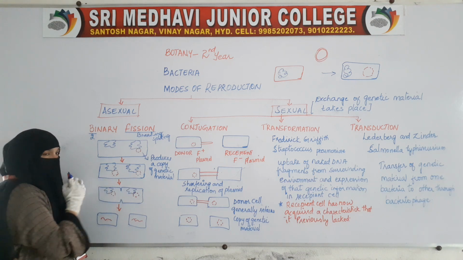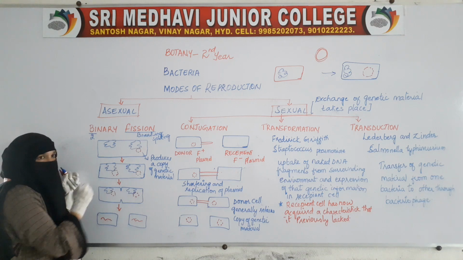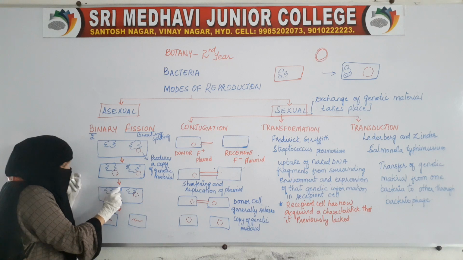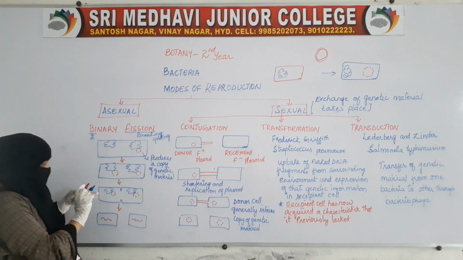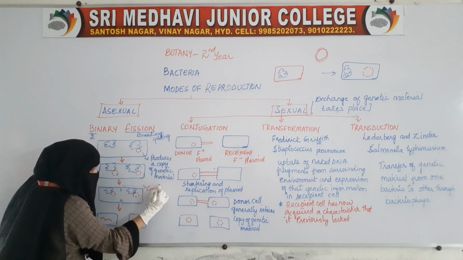Afterwards, the cell starts splitting. This is one cell. Here a constriction is developed.